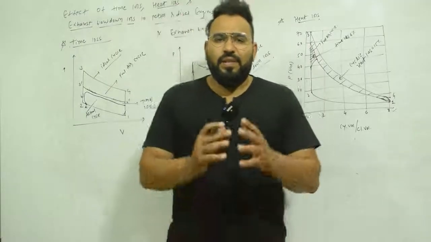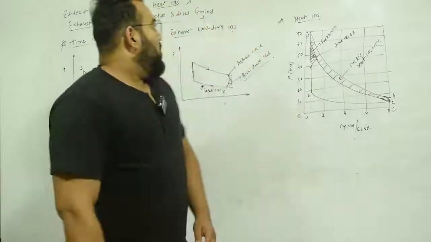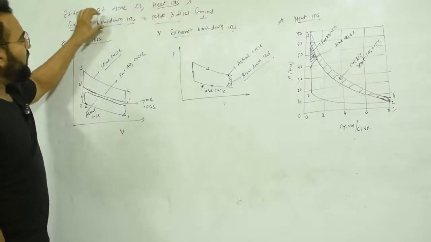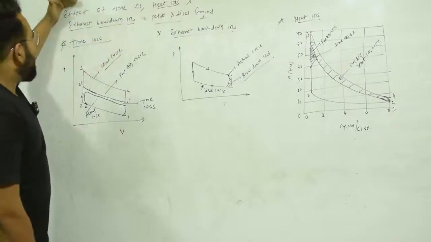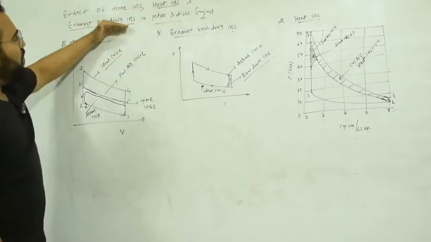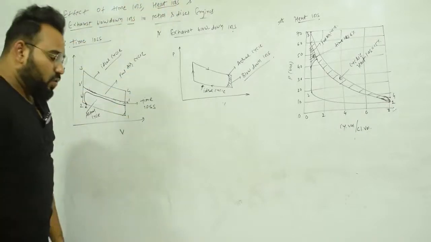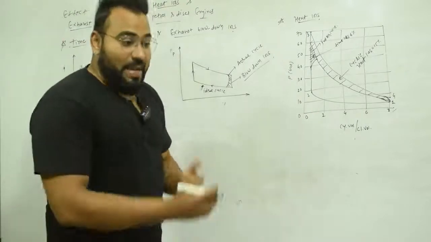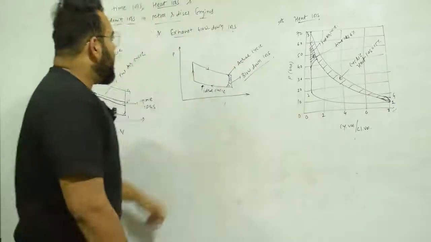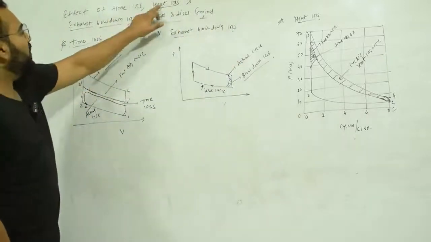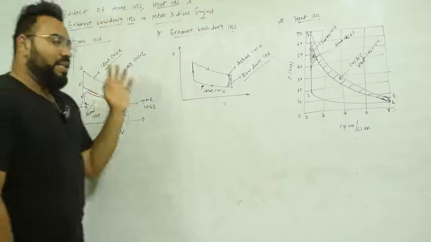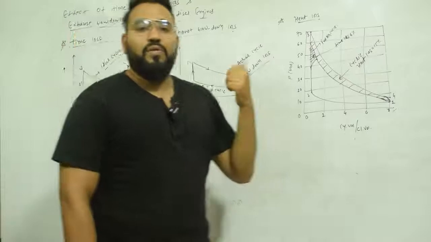Hi students, in this video we're going to learn time loss, heat loss and exhaust loss, sometimes known as exhaust blowdown loss. So the topic is the effect of time loss, heat loss and exhaust blowdown loss in petrol and diesel engines. The actual name of this topic is losses in the actual cycles. Here we are going to discuss three losses: the time loss, heat loss and exhaust loss, or you can say exhaust blowdown loss. Other than these three there are also two other losses as well,